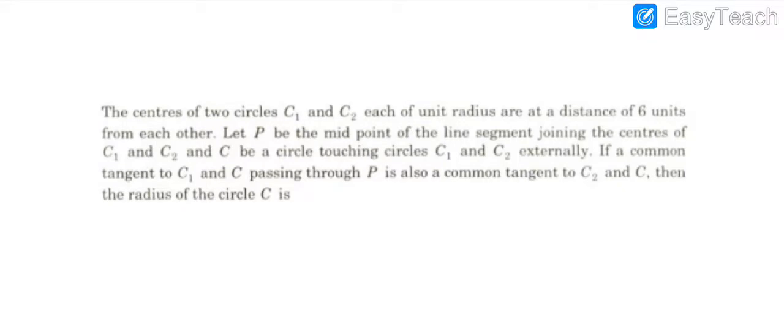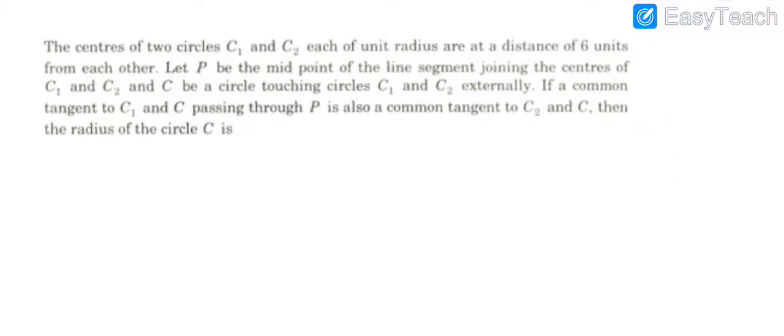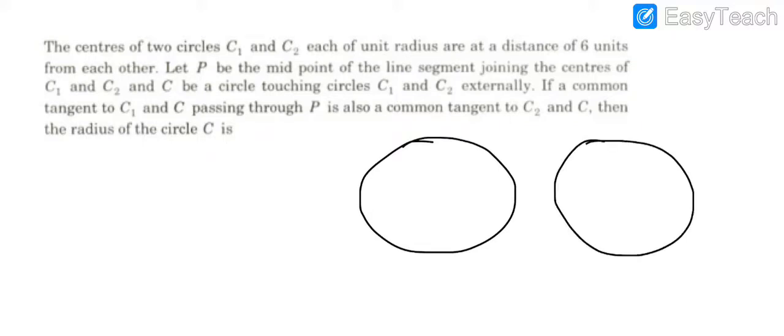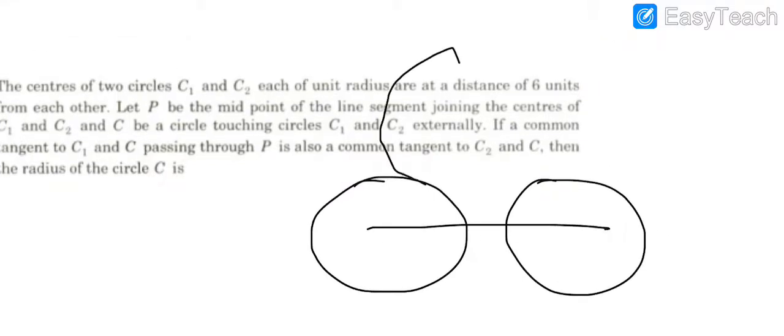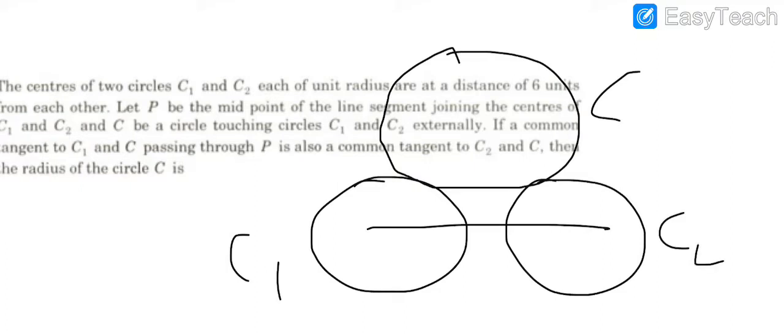Now let's move on to the maths question. There are 2 circles, C1 and C2, whose centers are 6 apart and radii are 1 each. Now there is another circle C which touches both of them externally. And it so happens that the common tangent to C1 and C passes through the midpoint of the line joining C1, C2 and is also the common tangent to C and C2.